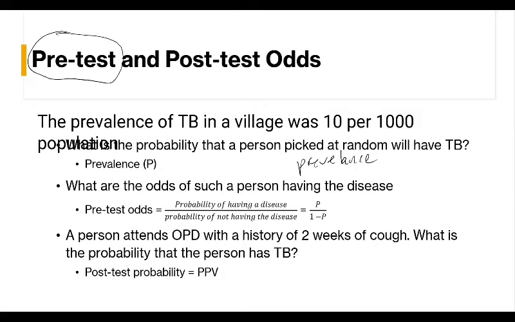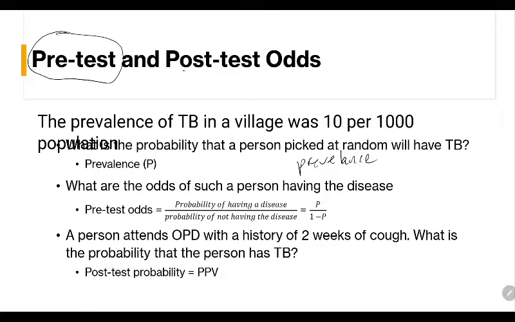The pre-test odds is the ratio of the probability of having a disease to the probability of not having a disease. So P by 1 minus P. These pre-test odds and post-test odds help us in determining which screening test we should prefer. How we'll deal with it, we will see in the subsequent slides.